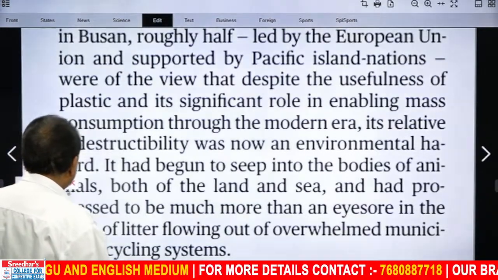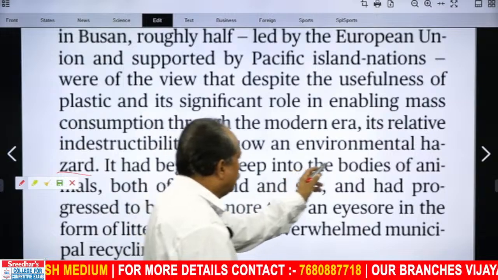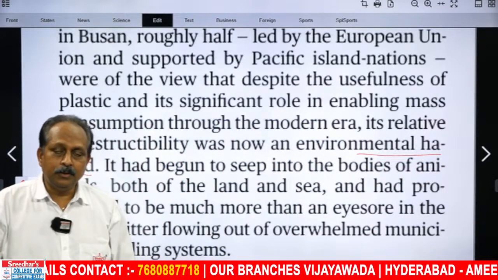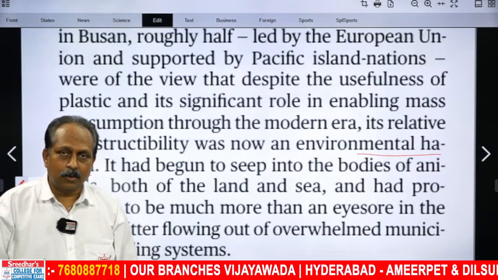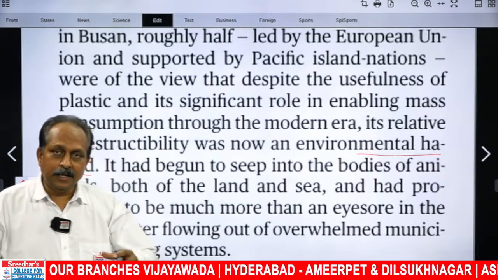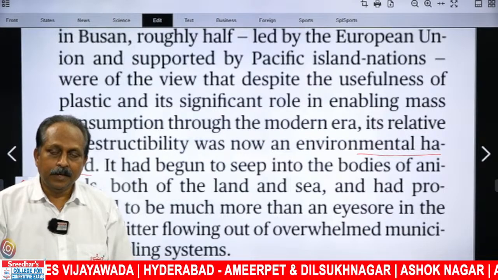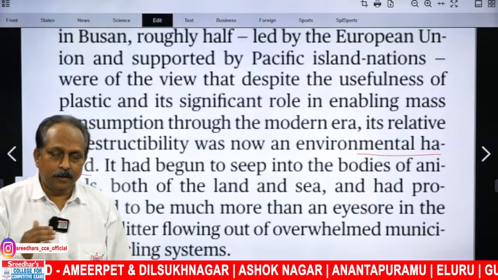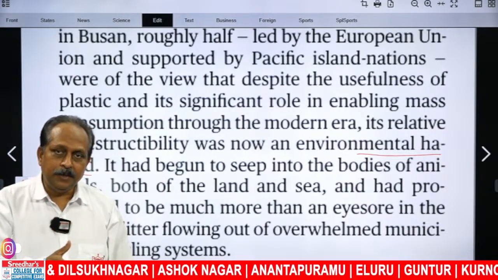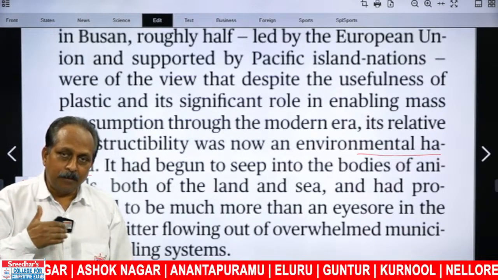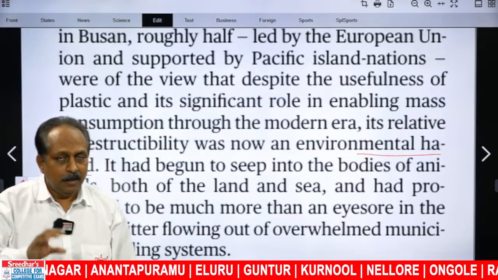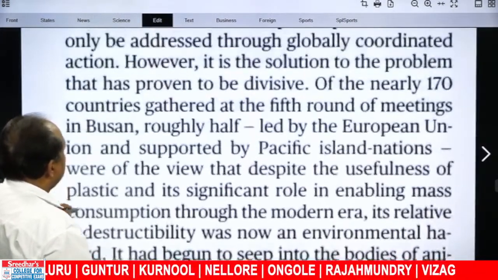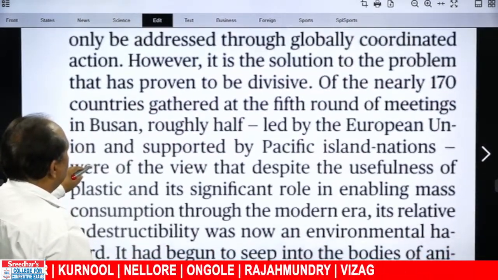Sometimes what happens, you come across lengthy sentences. In the exam also, if you take a particular passage, you may come across lengthy sentences that are not easy to comprehend. Nothing to worry. Whenever you come across a lengthy sentence, you should read twice or thrice, looking at the subject, the verb, object, and the phrases and clauses used in the sentence. Then you will be able to comprehend. Where does it start and where does it end? I think it starts somewhere over here.